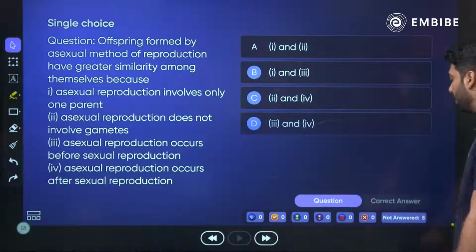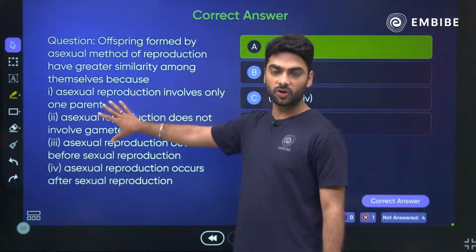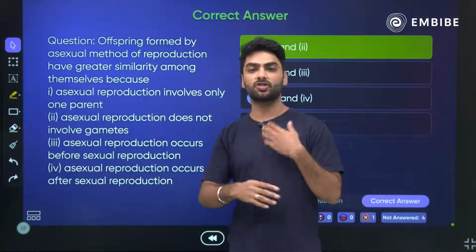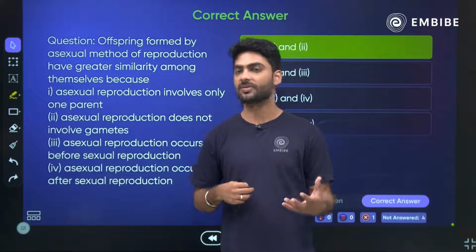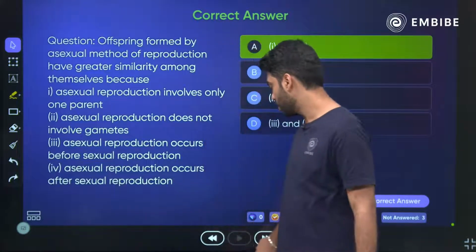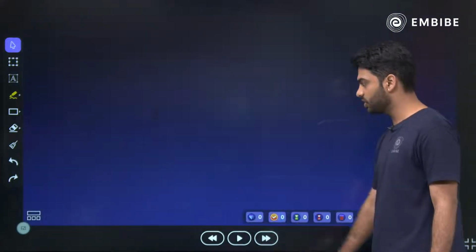The correct answer will be 1 and 2, because it has only one parent, because there is no involvement of gametes. That is why there is no mixing of genes, and because of which there is minimal variation and a lot of similarity. Okay, that is asexual reproduction. This is the solution to the answer. There is no mixing of genes.